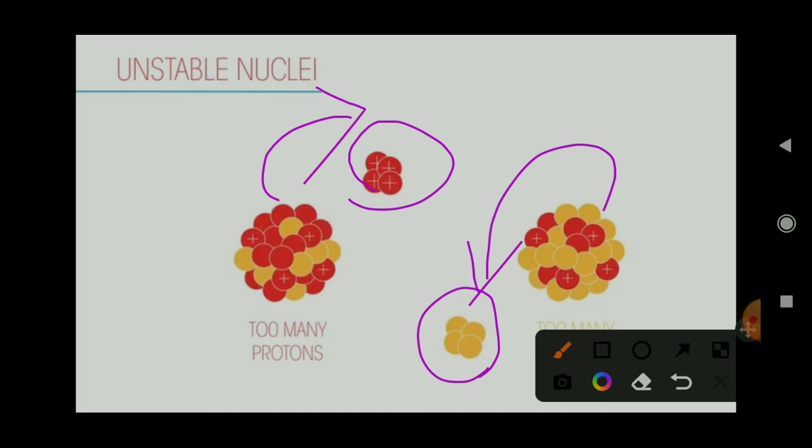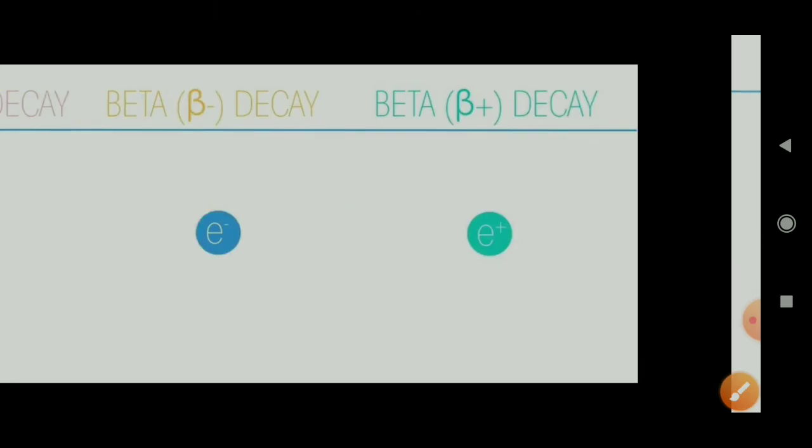Understood? In terms of radiations, they reduce their excess number of protons or neutrons or any other particles, and that is known as radioactivity.